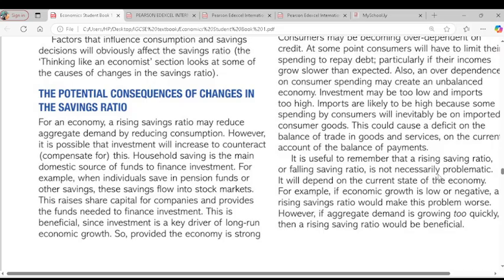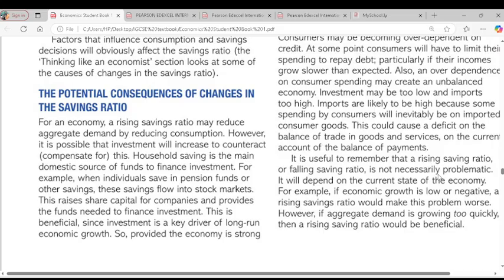Okay, I'm going to say that again. A rise in the saving ratio means household consumers are saving more than what they spend. If they are saving more, this represents a source of finance for investors or entrepreneurs. That means there's money available in the bank for businesses to borrow for their investment, so that investment will compensate for a fall in aggregate demand. Do you get the point here?